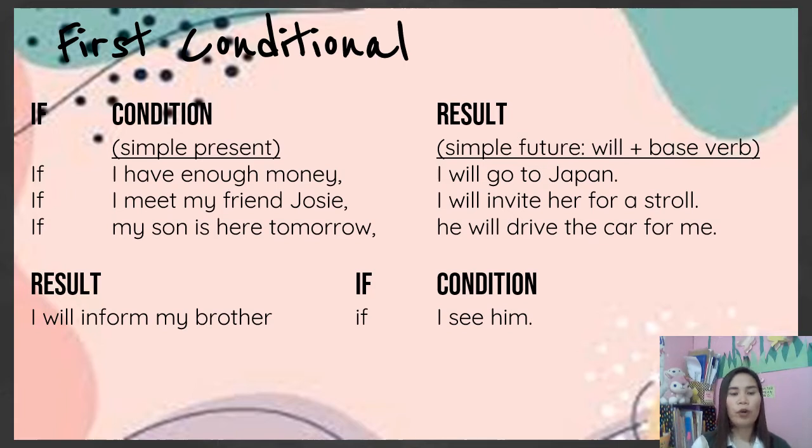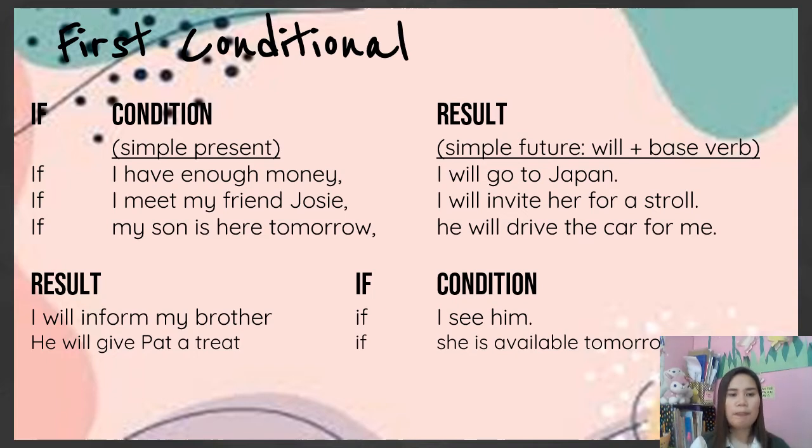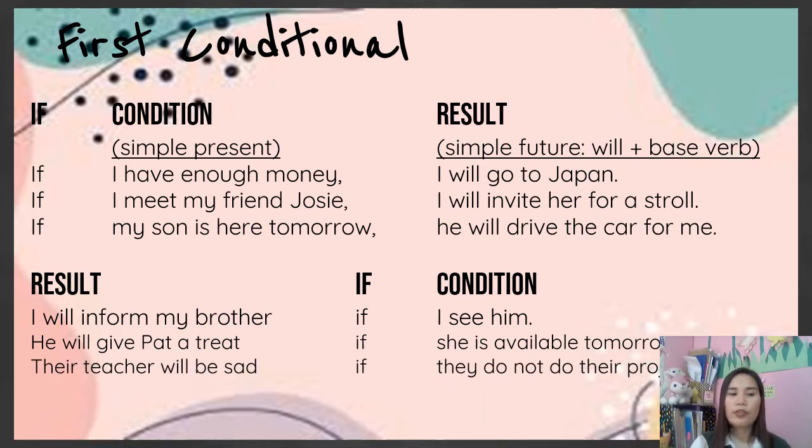I will inform my brother. It is a result now, and it is the main clause. So the condition is, if I see him. Okay, so I will inform my brother if I see him. So that is the condition. Next, he will give Pat a treat if she is available tomorrow. And their teacher will be sad if they do not do their promise.